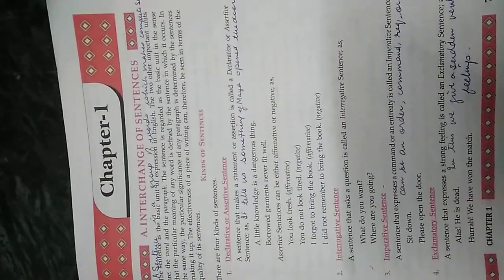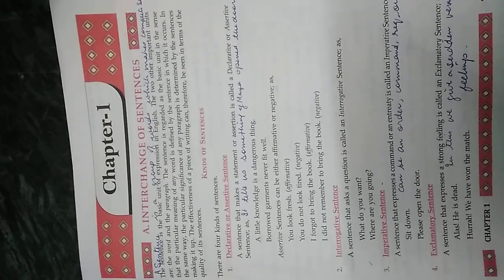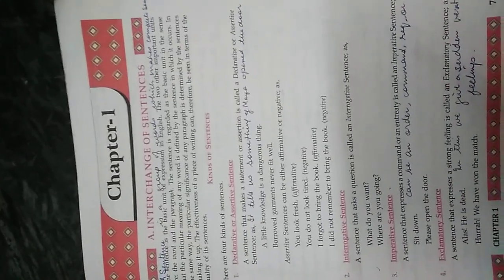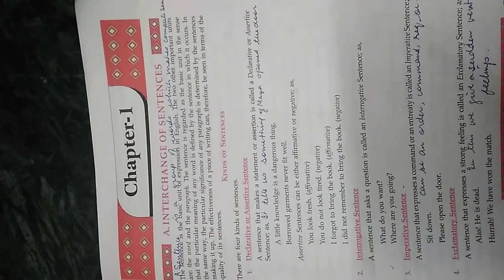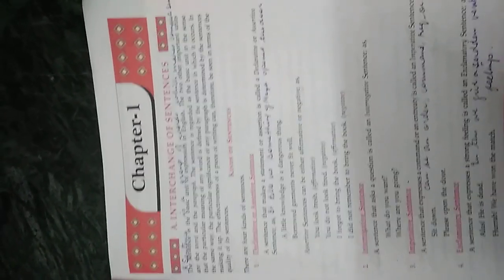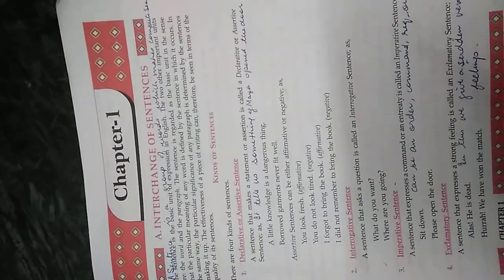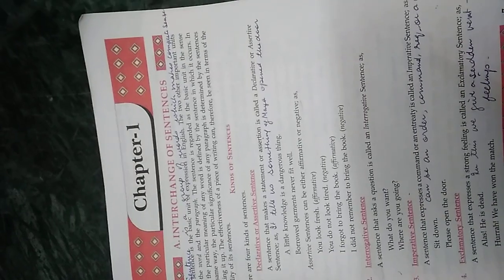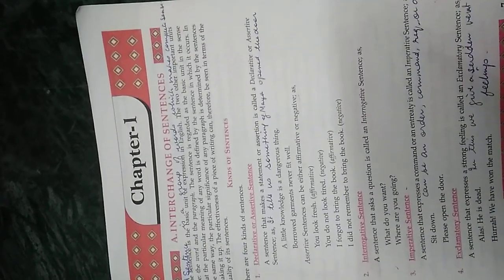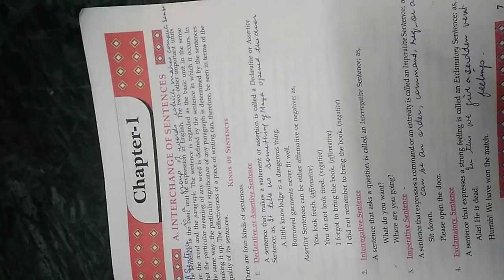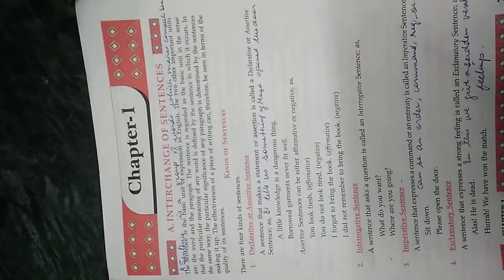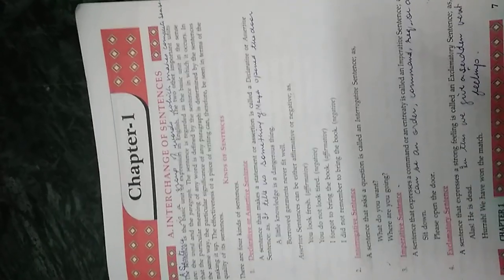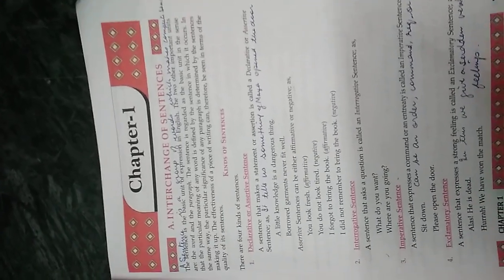The first one, the assertive or the declarative sentence, is actually a statement or an assertion. It tells us something about the subject or whatever we are talking about. For example, Maya opened the door. A little knowledge is a dangerous thing. Borrowed garments never fit well. It can be any sentence. He is a boy, he is going to school, I am a girl, I am studying, I am eating, anything.